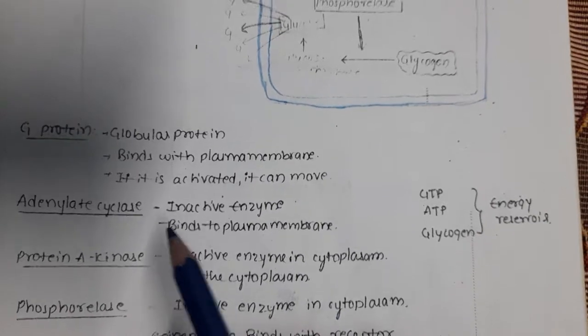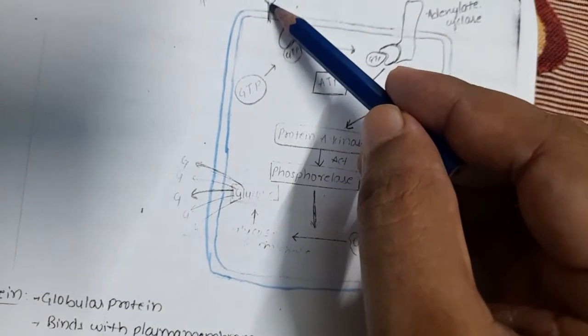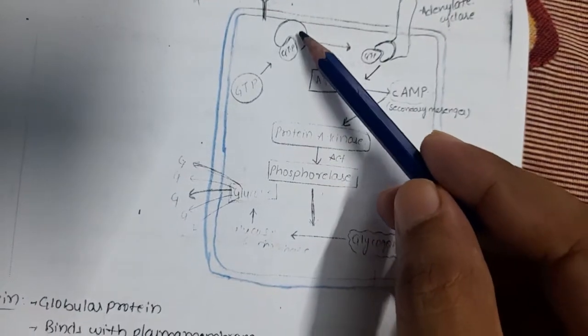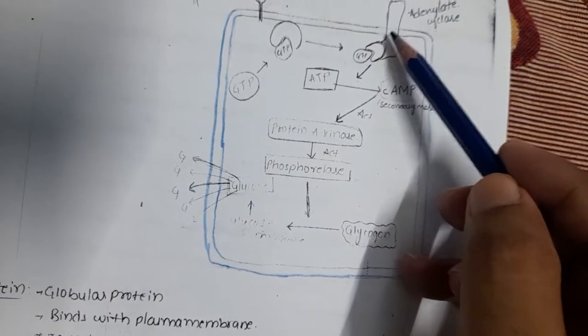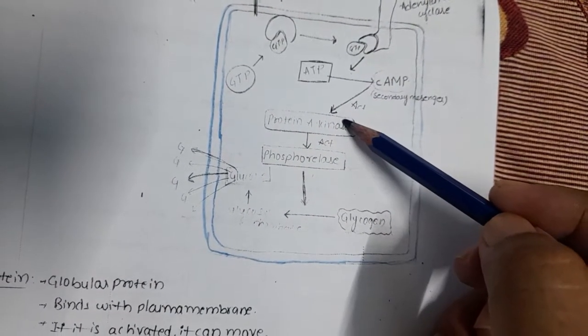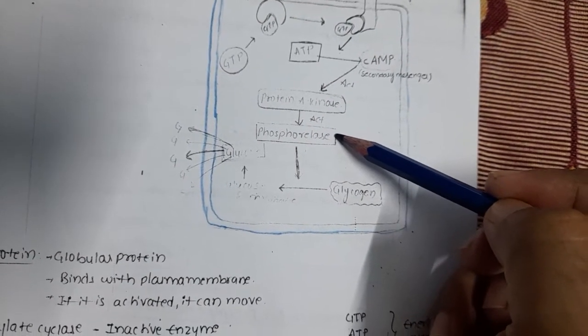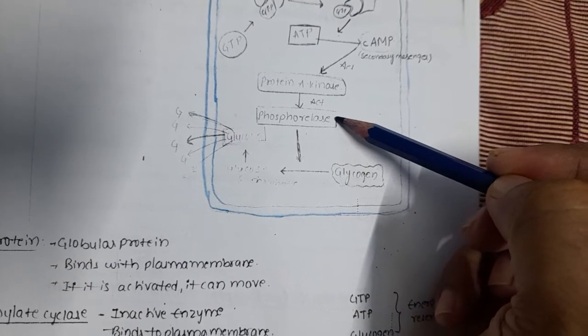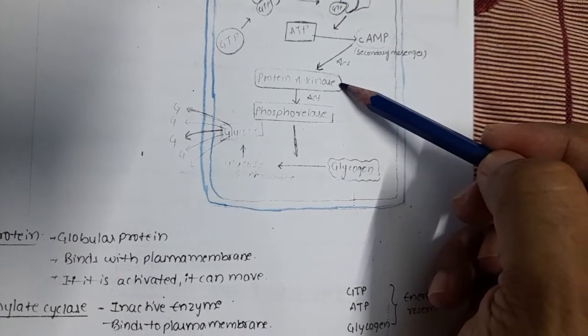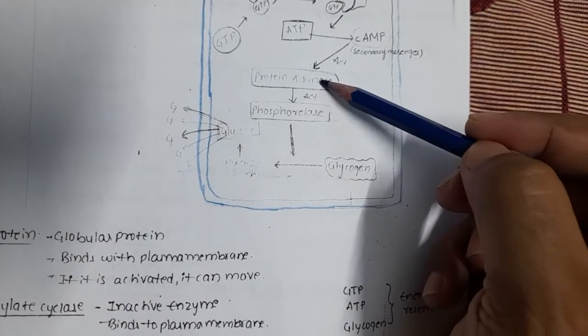First you should know these five components: the receptor, G protein, adenylate cyclase, protein A kinase, and phosphorylase. Where are these last two? They are in the cytoplasm. They are inactive enzymes.